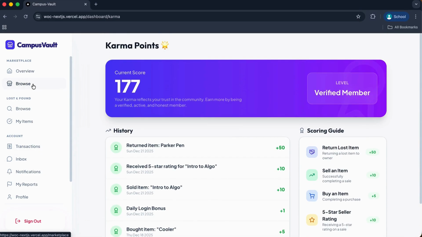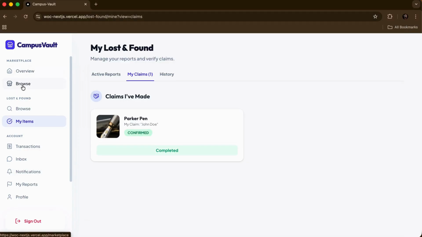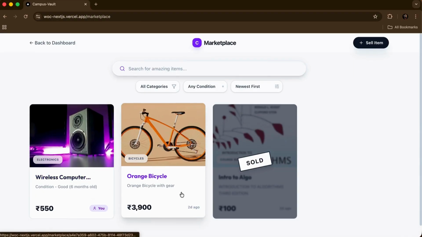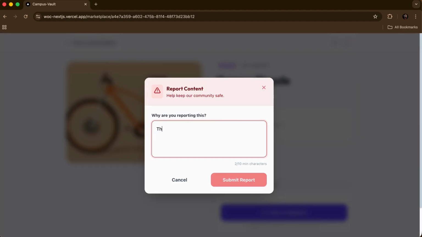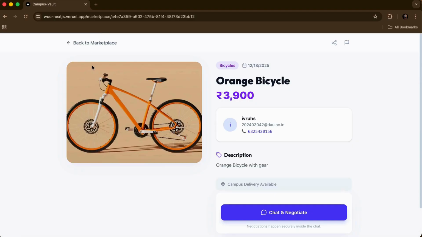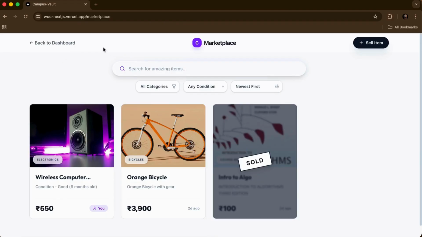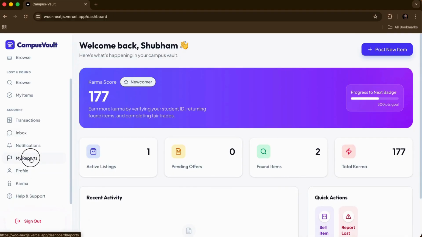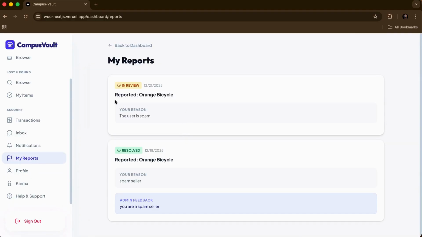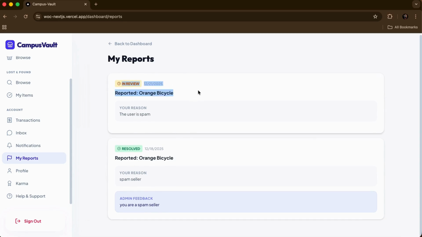Now let's say I change the user, and I go here to the marketplace. Now this bicycle has been posted by someone else, so suppose I want to report this, that the user is spam. Now once I have reported this, I will go back to my dashboard, my report section. Here as you can see, there is a report which is in review, reported orange bicycle, the reason the user is a spam.